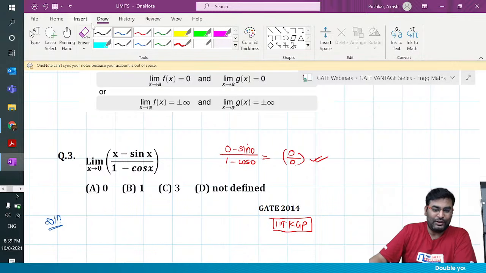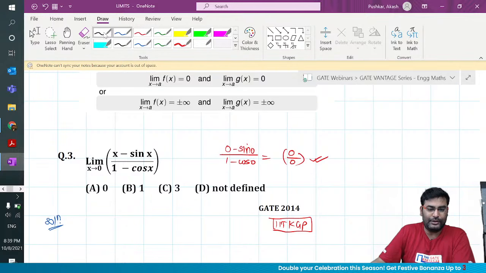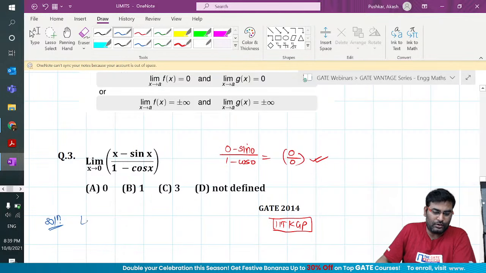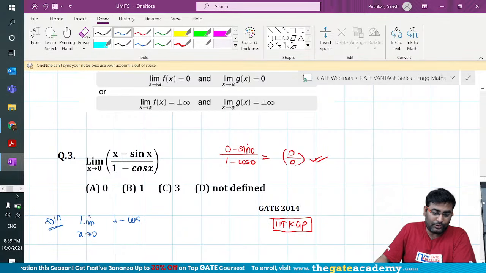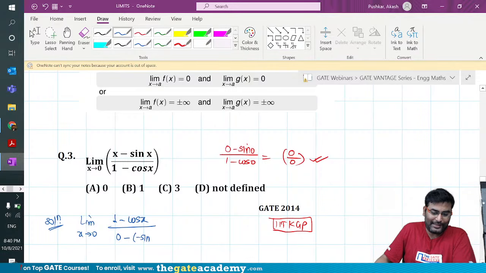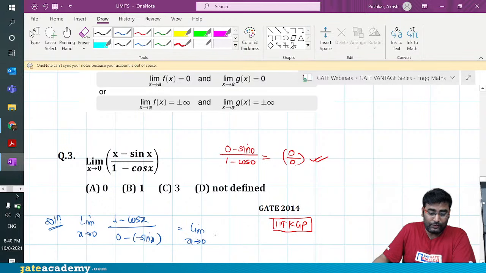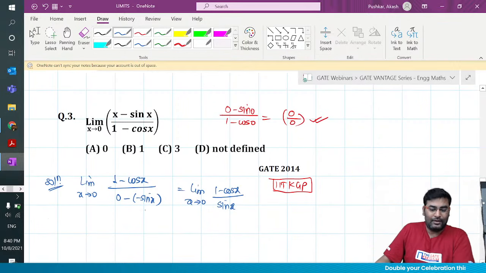Okay, let's see. So guys, first of all, it is 0 by 0 form. So we can, without any doubt, use L'Hopital's Rule. If I use L'Hopital's Rule, I'll differentiate it. So it will become 1 minus cos x upon 0 minus of minus sin x. So I get limit x tends to 0, 1 minus cos x upon sin x. Isn't it, guys?